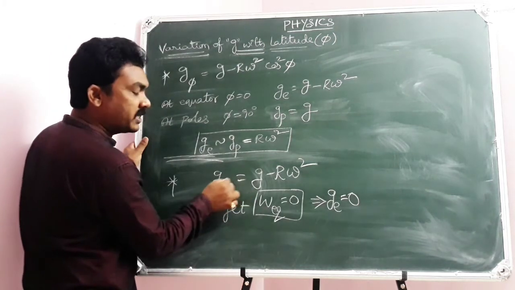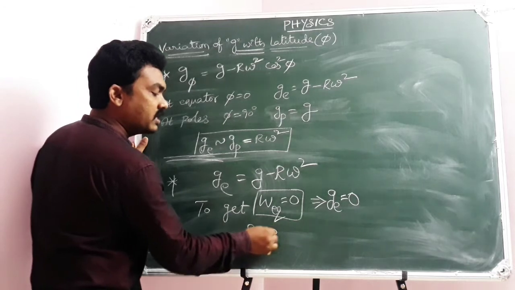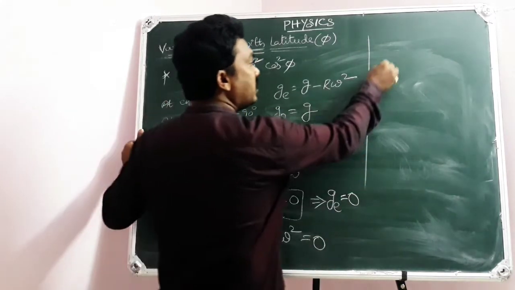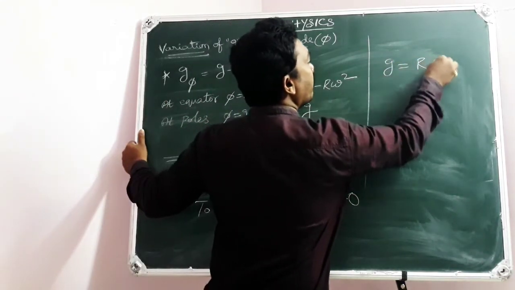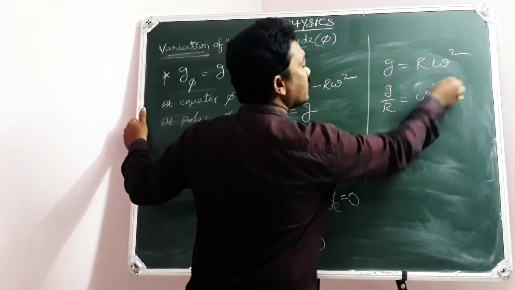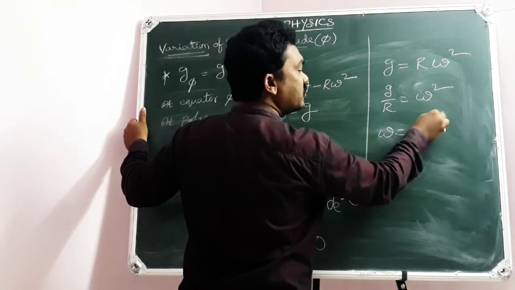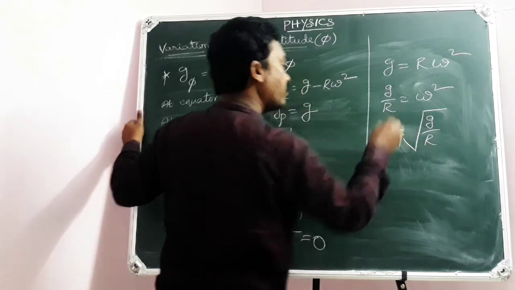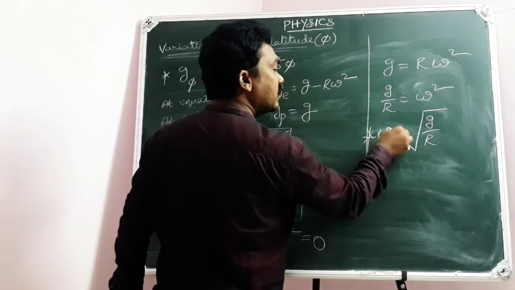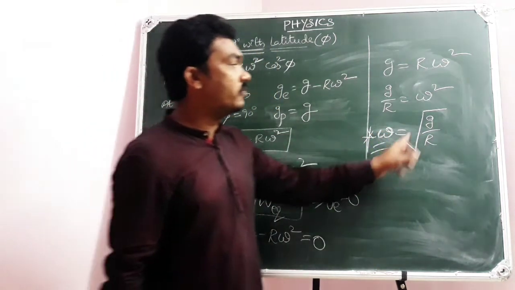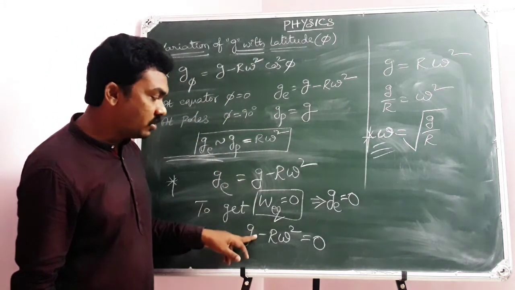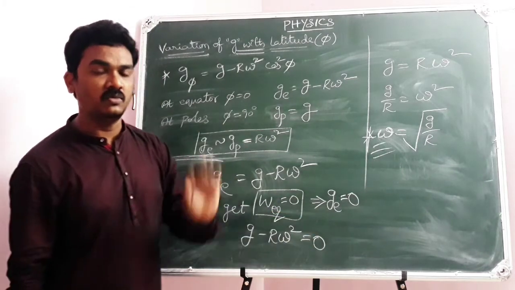Yes. When you are expecting Ge equal to 0, then g minus Rω² equals 0. If you continue this, g equals Rω², then g by R equals ω², then ω equals the square root of g by R. So, if the angular speed of rotation of the earth is equal to the square root of g by R, then the value of g at the equator becomes 0, so that the weight of the body at the equator is 0.